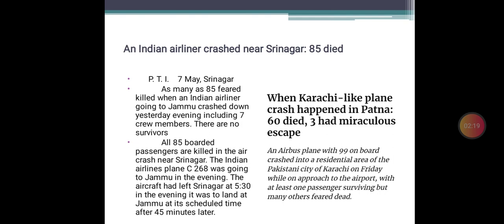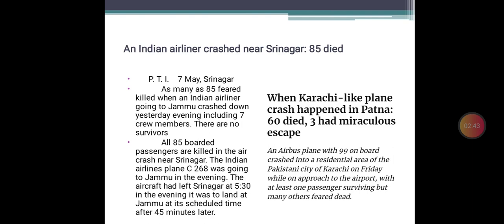All 85 boarded passengers are killed in the air crash near Srinagar. The Indian Airlines plane C-268 was going to Jammu in the evening. The aircraft had left Srinagar at 5:30 in the evening.